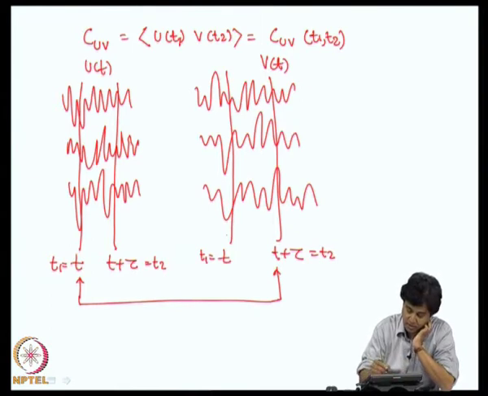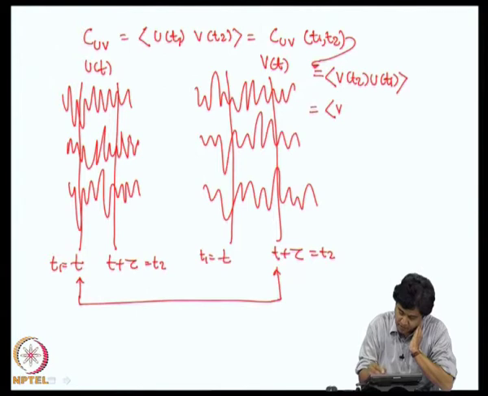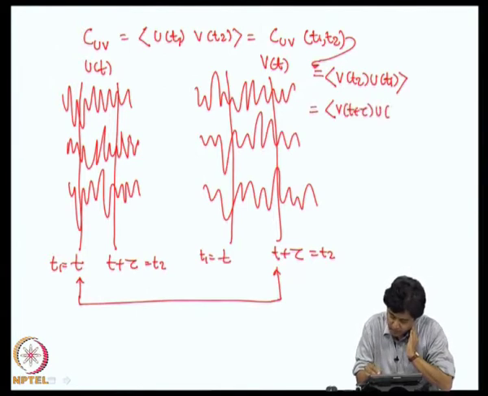So, this is also equal to the expectation of v of t 2 into u of t 1, that is v of t plus tau and u of t.